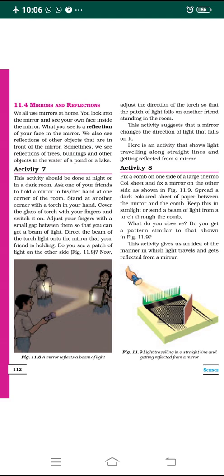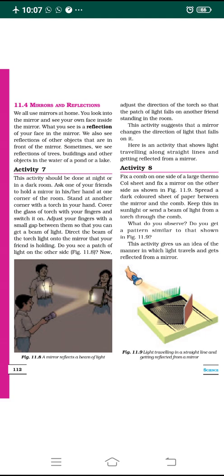Look at figure 11.8a there. Now adjust the direction of the torch so that the patch of light falls on another friend standing in the room. You'll see a patch of light falling on one side of the room when she is holding the mirror and you are directing the beam of light on it. Now adjust the direction of the torch in such a way that the patch of light which falls on one side of the room falls on another friend who is standing on another side of the room.